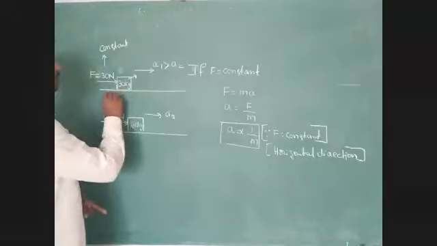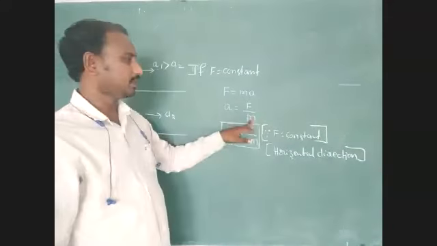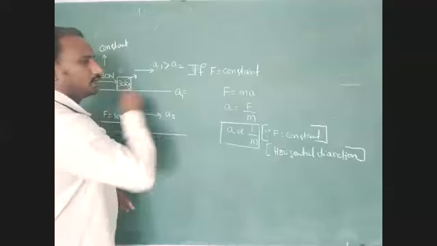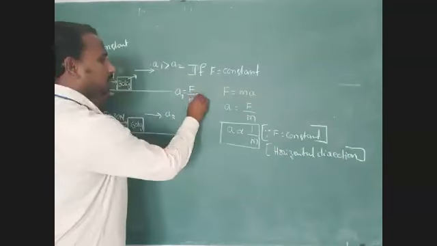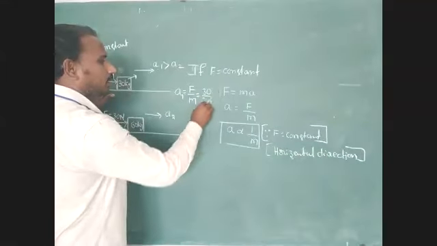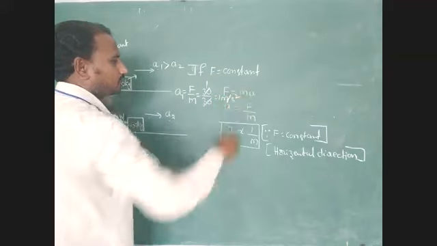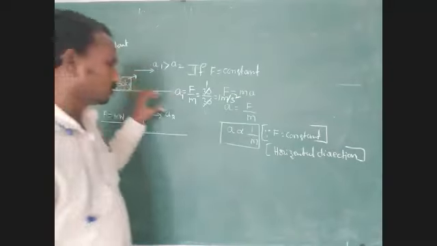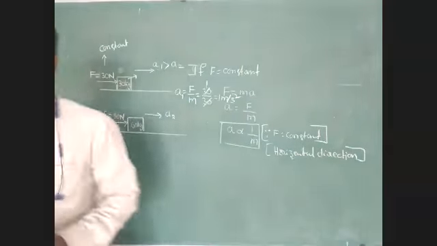What is the formula for force? F is equal to mass into acceleration, so acceleration equals F by M. Right. A1 equals F divided by M. F is 30, M is 30, so 30 divided by 30 equals 1 meter per second square. Here the 30 kg body is getting 1 meter per second square acceleration.